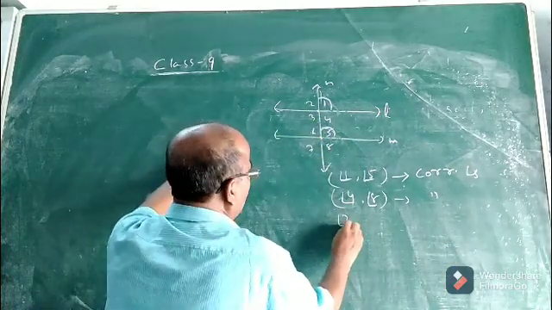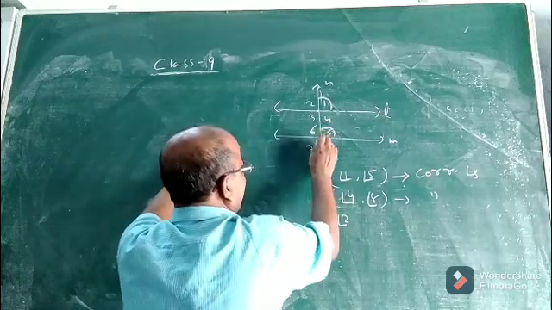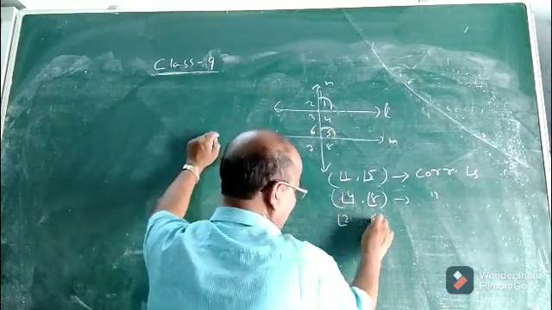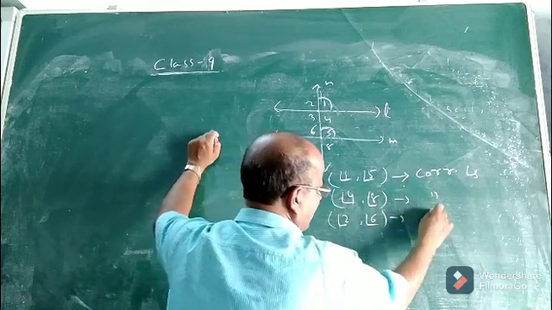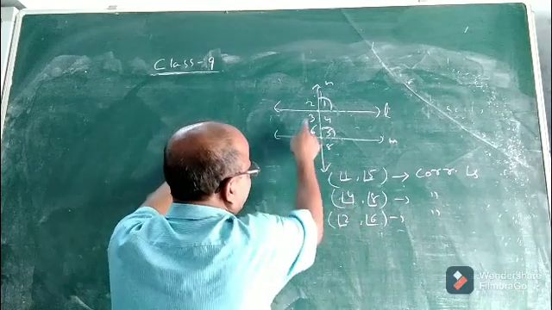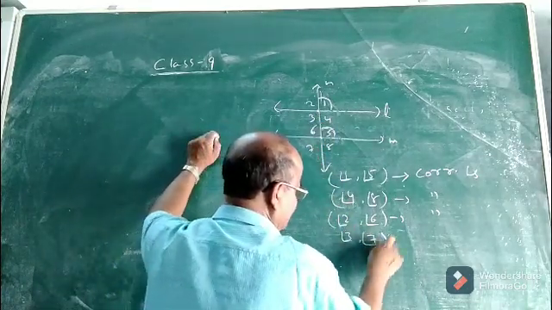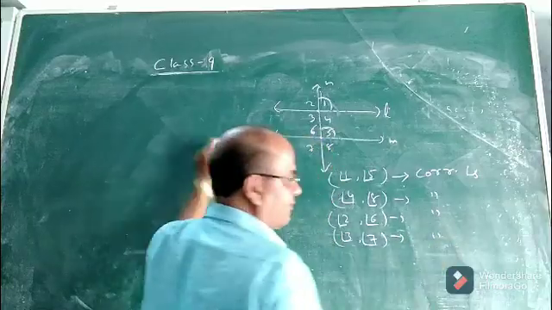Similarly, angle 2 and angle 6, another pair of corresponding angles. Then angle 3 and angle 7. This is interior, this is exterior. This is also a pair of corresponding angles.